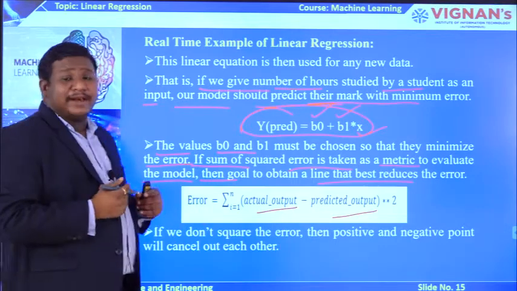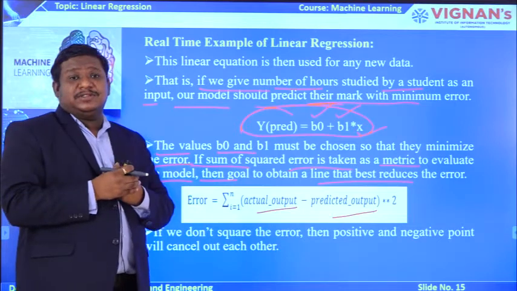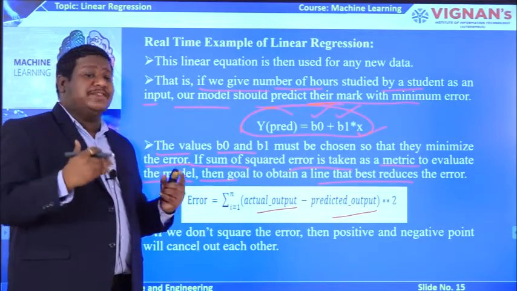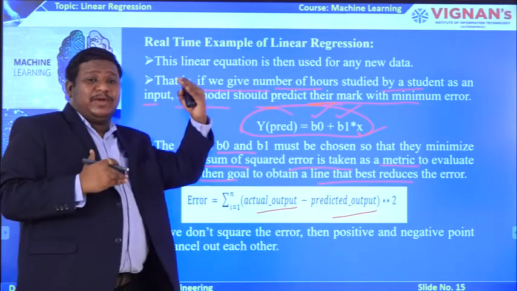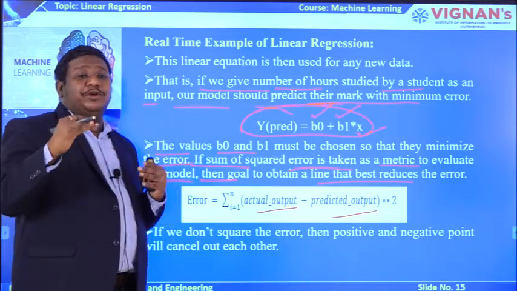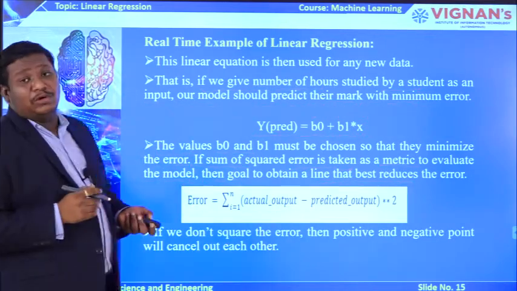If you do not square the error, then positive and negative values will cancel each other out, so we square the error value to get the good outputs we are expecting.